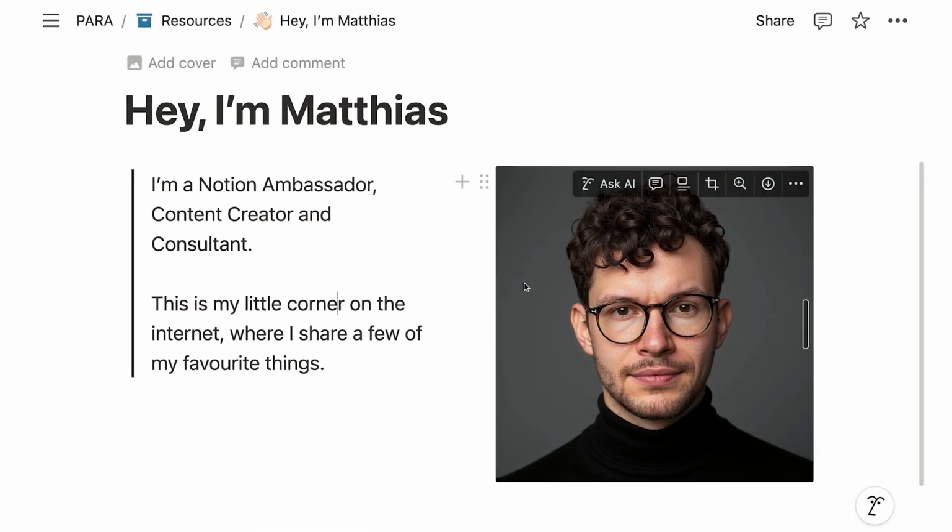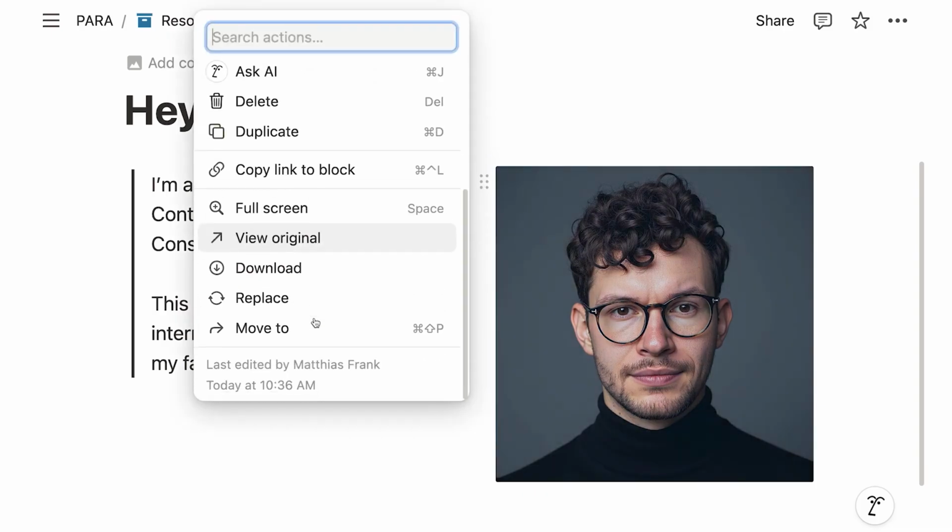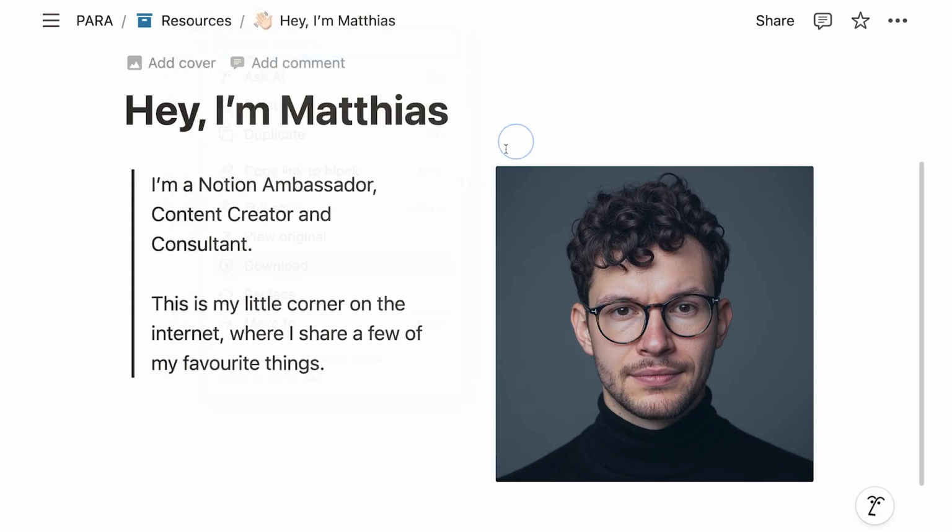So in order to adjust this, let me click on the image. And again, remember, 3 dots or 6 dots, that always means options. If I click on the 6 dots here, I actually don't have all the image options. So sometimes it can be a bit confusing in Notion to figure out, okay, where do I need to click? But when in doubt, let's try both.